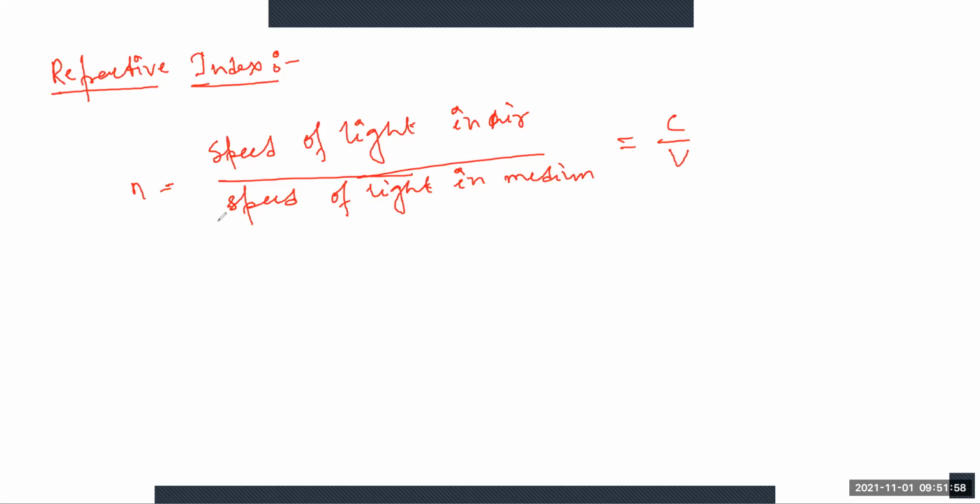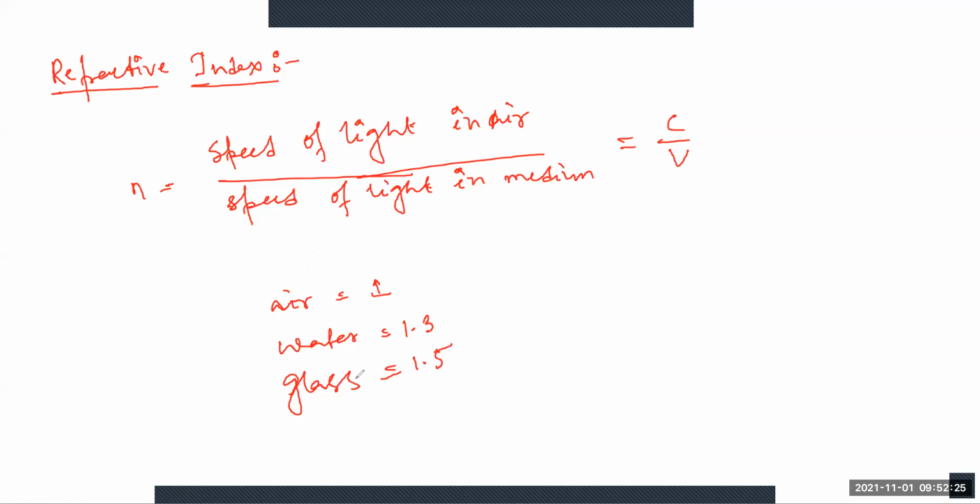So for the normal case, the refractive index for vacuum or air is 1. For air it is 1, for water it is 1.3, and for glass it is 1.5. You should remember these values. They are helpful for mathematical problems.